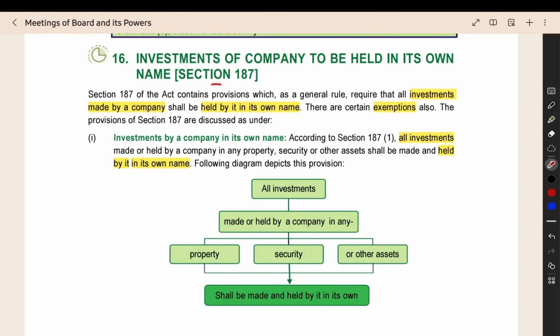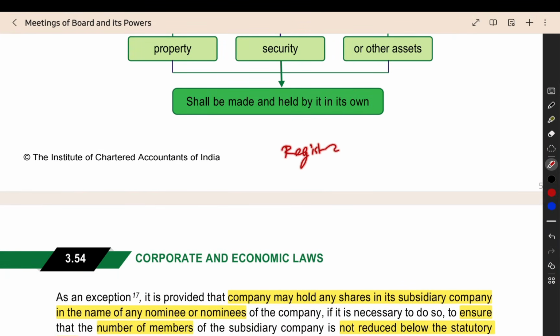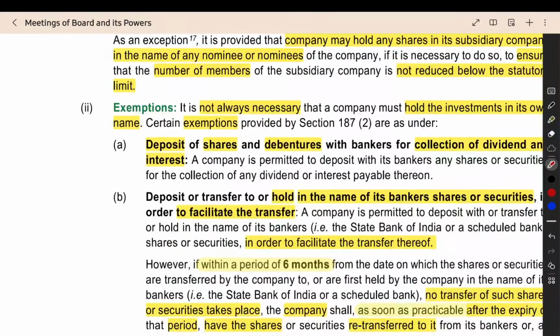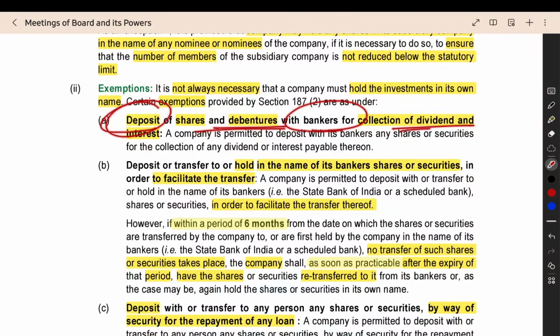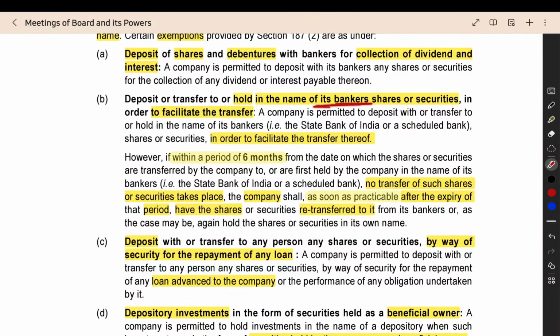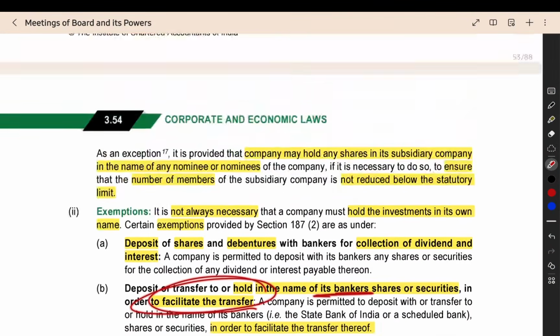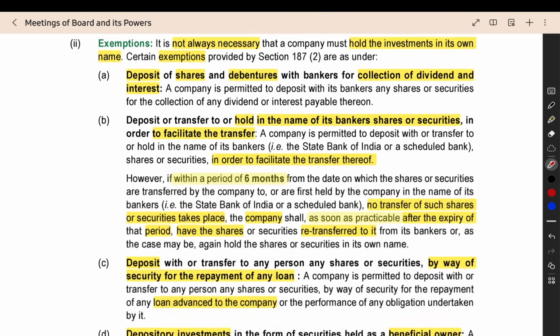Now we can see section number 187, where all the investments done by the company in a property, security or other assets should be held by the company in its own name. It should not be held in any other name. So all the assets should be registered in the name of the company only. There are certain exemptions. What are all the exemptions? If you have deposited the shares or debentures to the banker for dividend collection and interest collection, that is one exemption. Second, you have deposited it to the bankers to facilitate the transfer. You are going to sell it, and if it is in the banker's name, it will be easy to transfer. For that purpose, you have given it to the bank. Then also that is one exemption.